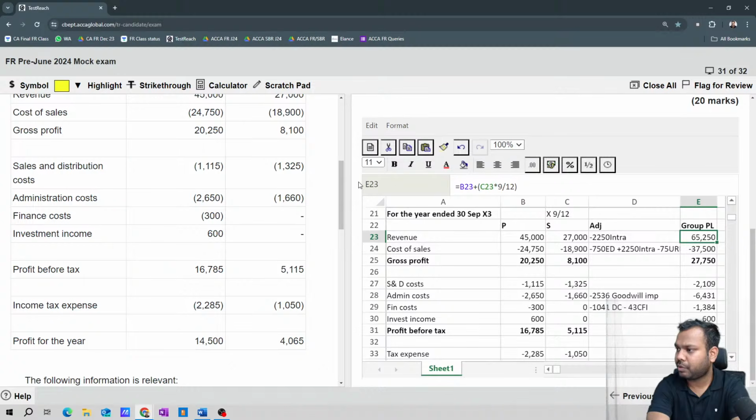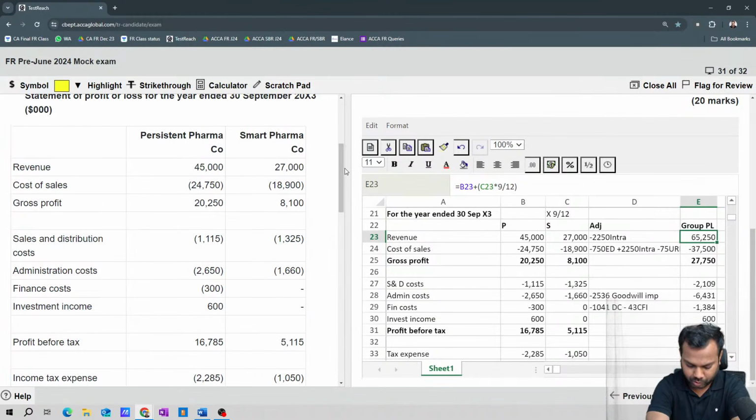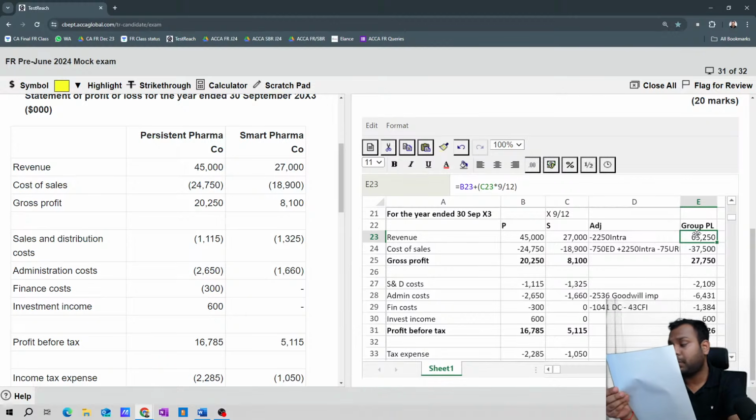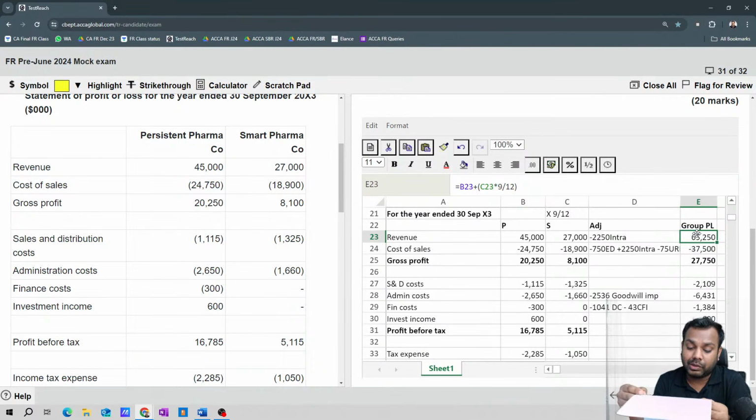That's 2250 minus 2250, 63,000. I don't know why, because in the book's answer they have written something different, but the process we have followed is correct. So I am assuming the answer given in the suggested answer is wrong. Because they are telling the revenue is 63,000. It cannot be 63,000, right? Or we have done some calculation mistake.